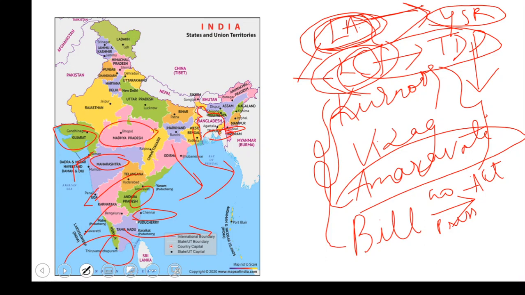For Madhya Pradesh, the capital is Bhopal. For Chhattisgarh, it is Raipur. For Jharkhand, it is Ranchi. Uttar Pradesh, Lucknow, as we have already discussed. For Rajasthan, it is Jaipur. So these were the different states which are having different capitals.